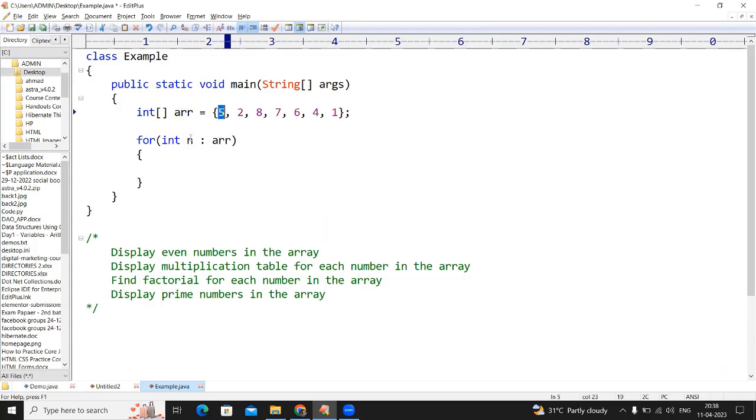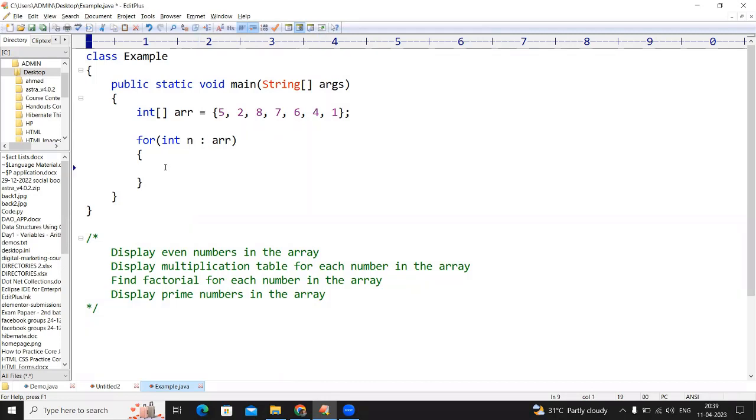First 5 will store into this n. Next 2 will store into this n. Next 8, next 7, next 6, next 4 will store into this n.